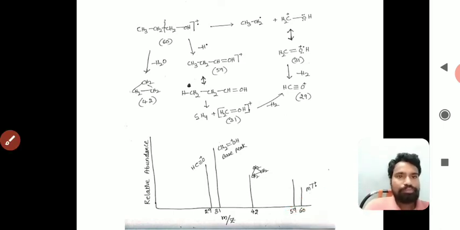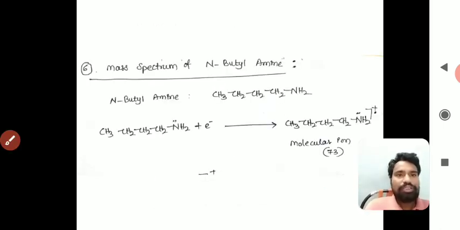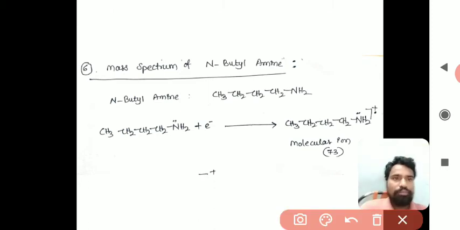The next one is the mass spectrum of n-butylamine. We have seen examples from aromatic compounds, aromatic ketones and alcohols, and the next example is from amines, right?